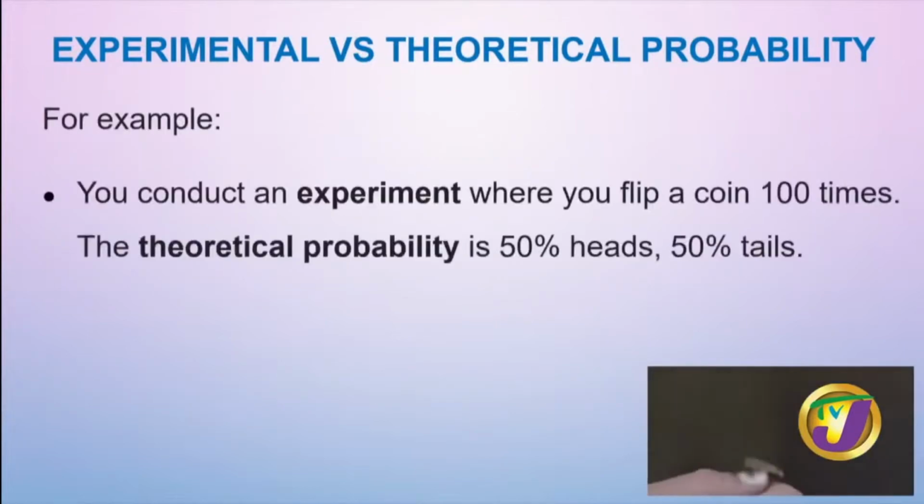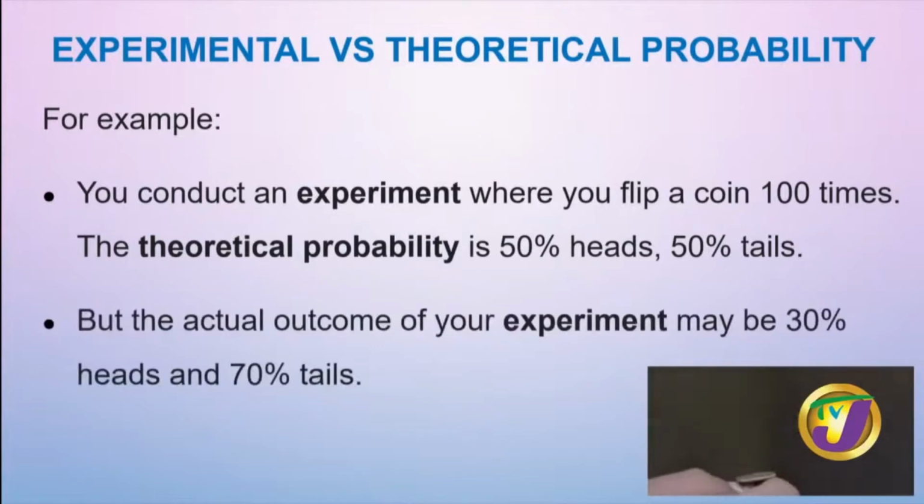For example, you can conduct an experiment where you flip a coin 100 times. The theoretical probability is 50% heads, 50% tails. So you're telling me that there's an even chance of me getting a head or a tail because it's two-sided? Two-sided, unless you have a three-sided coin, which I've never heard of. So if you have a coin, you have an even chance of getting the head and an even chance of getting tail. So that's 50-50.